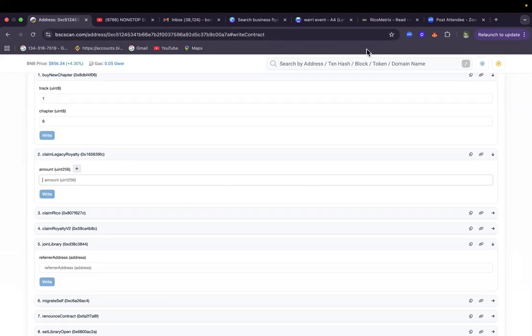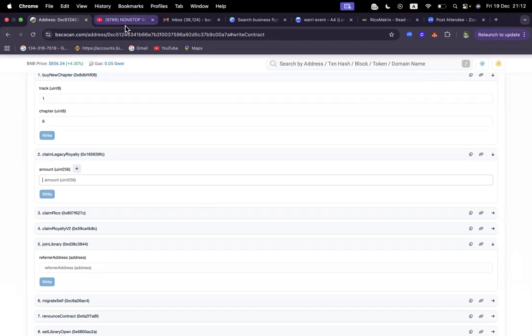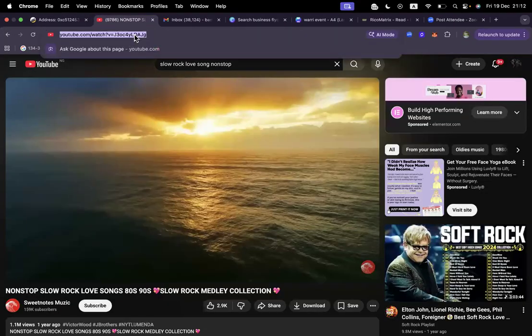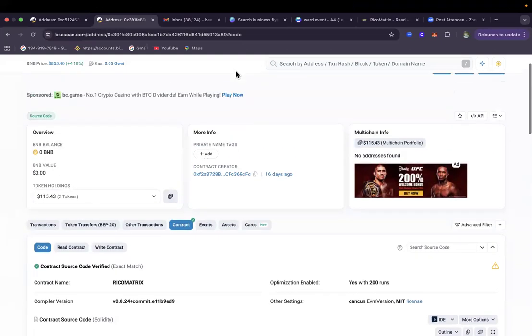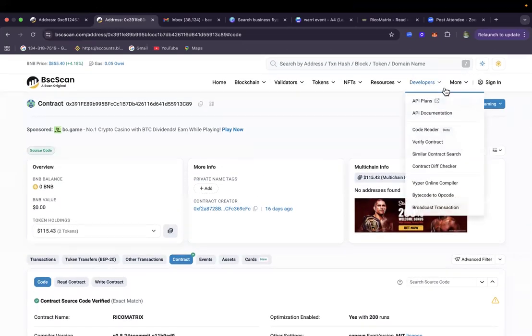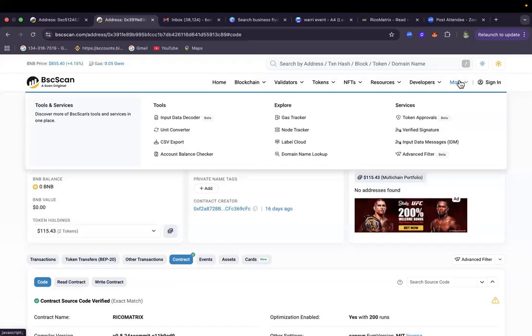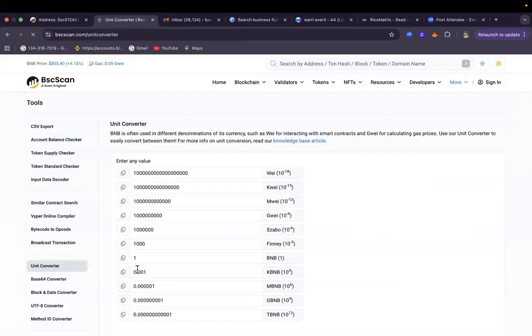Now let me show you a little here. Let me come here. What shall I type? BSC scan. Okay, let me come here to the unit converter. Yes. Now you can see this one BNB, it could be any digit as long as it is one.